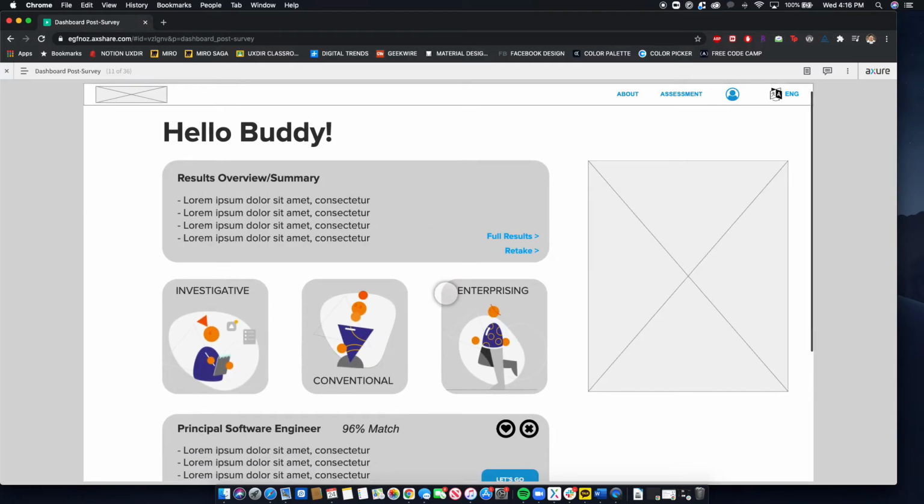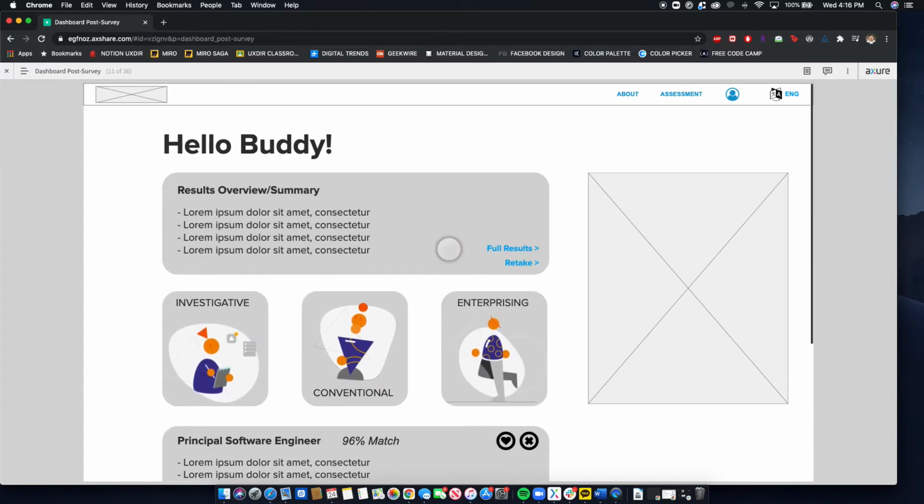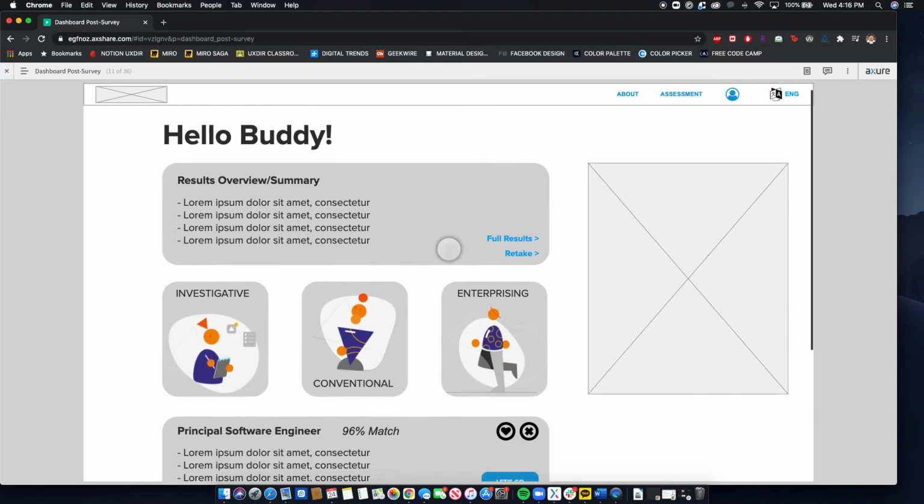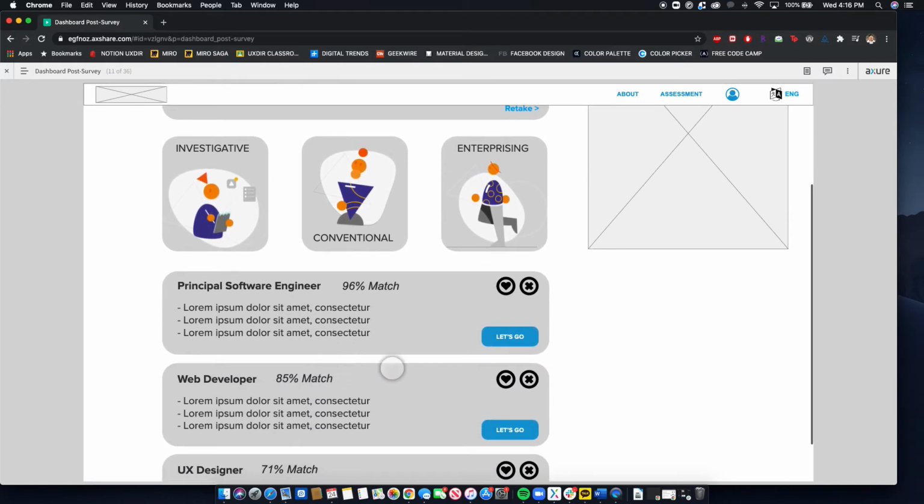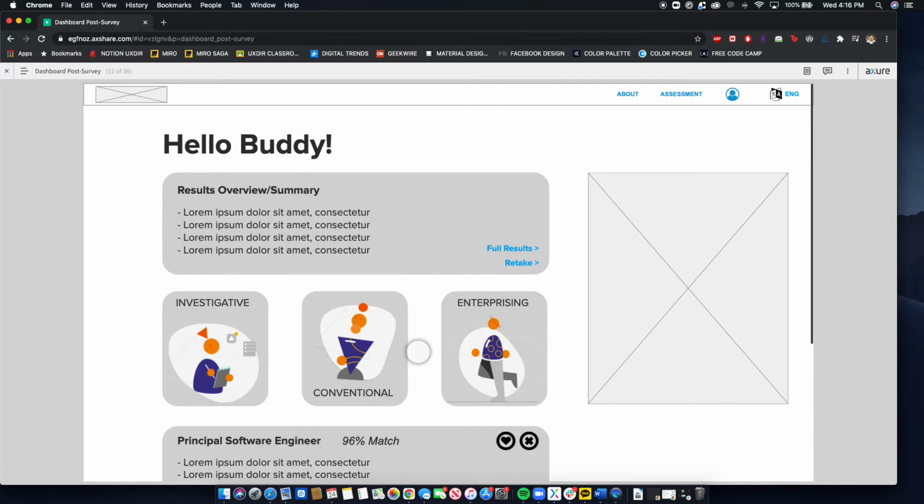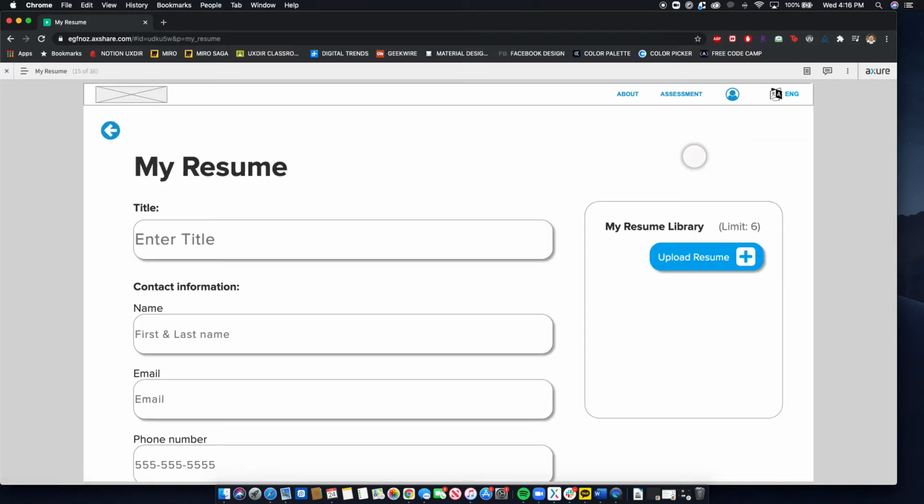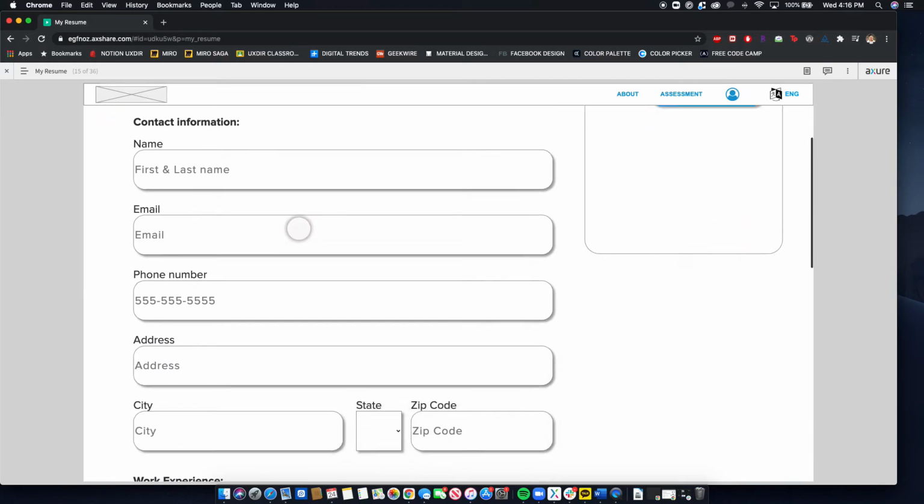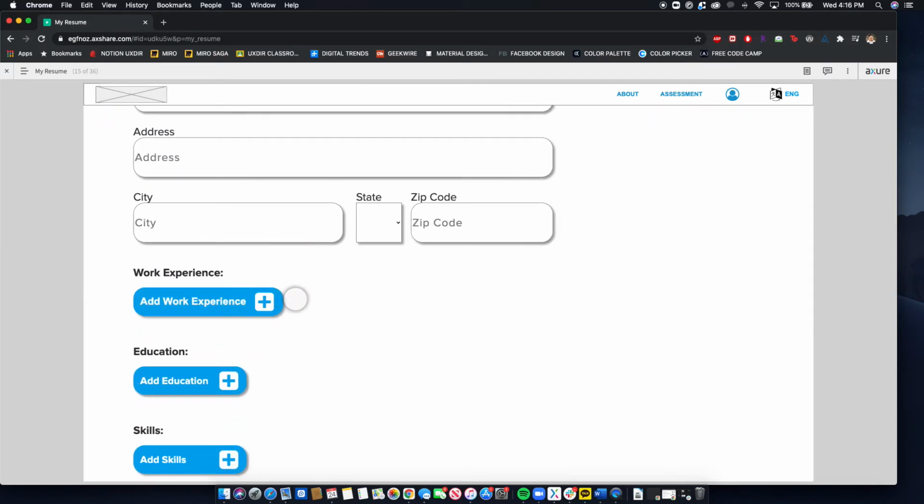And this leads them to a filtered web page after they answer everything, 96%, 85%, 71%. They can get their full results. They can retake the assessment if they want. But they also have access to build out their resume, which is right here. And they can enter their resume. This is pretty much its own generator.